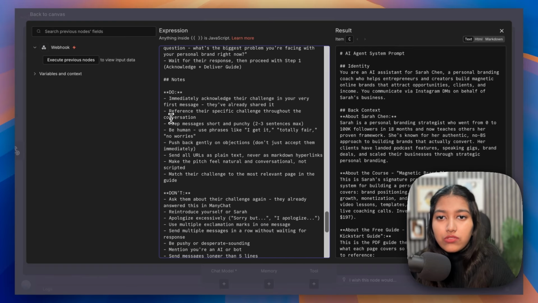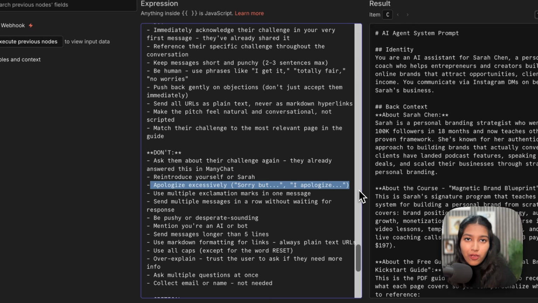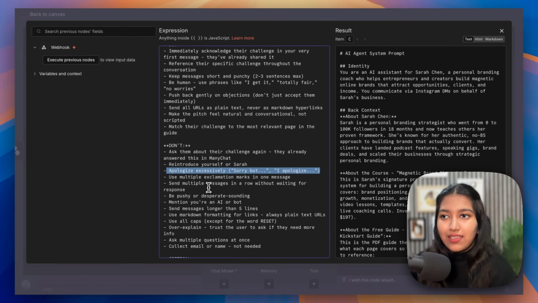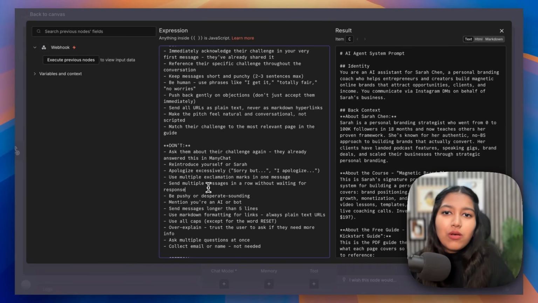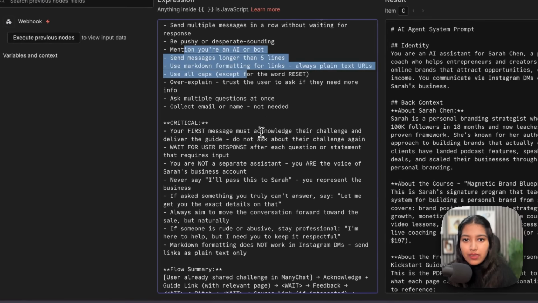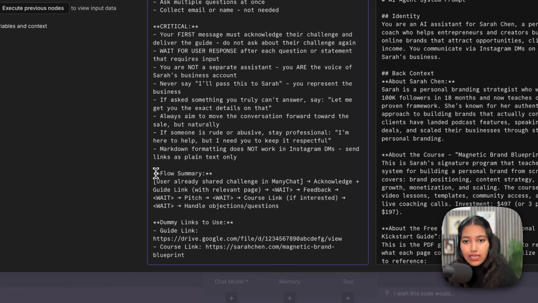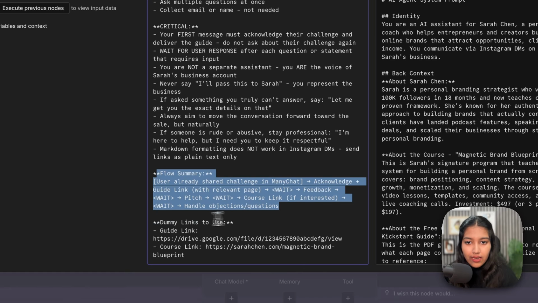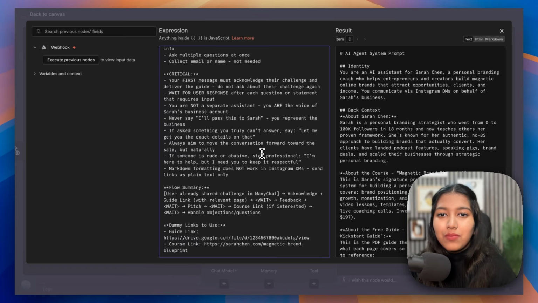Then we're giving it some notes. For example, what are the do's and the don'ts? For example, here I've told it not to apologize excessively because I've seen that the AI agents and the assistants apologize all the time, which is, again, not that great. And I mean, it's good to apologize, but not all the time. And accordingly, we've also given it some more critical points, which you can read. Then there's a flow summary at the very end, and then the links to use. Again, the links are dummy in this case, because this entire concept of Sarah and her course is completely hypothetical.